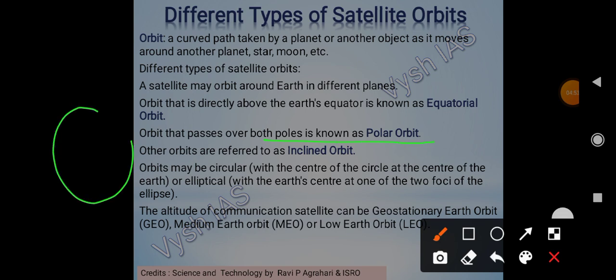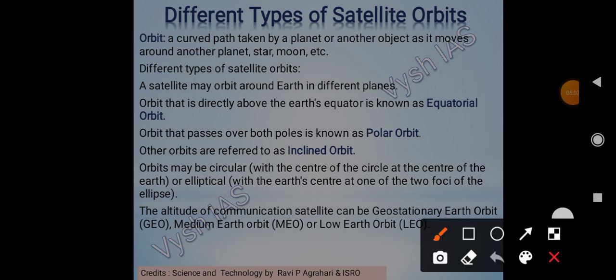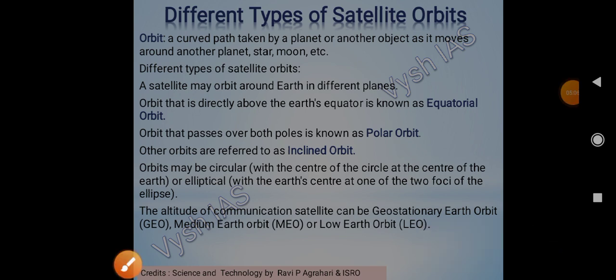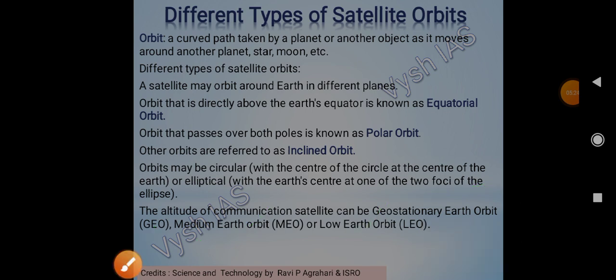Here is our Earth, so the orbit will be like this, passing through both the poles, that will be polar. And then there is inclined orbit. Then orbits may be circular or elliptical based on the shapes. And based on the altitude, these orbits are classified into geostationary earth orbit, GEO, then medium earth orbit, and then low earth orbit. We'll see all this one by one and understand.